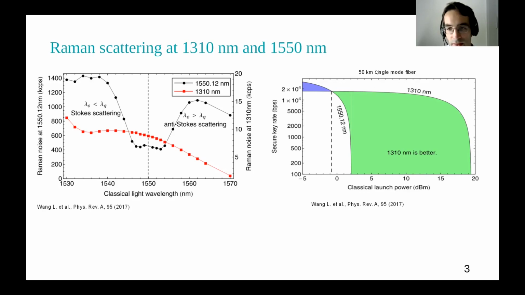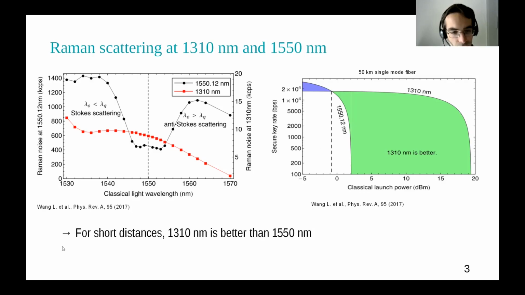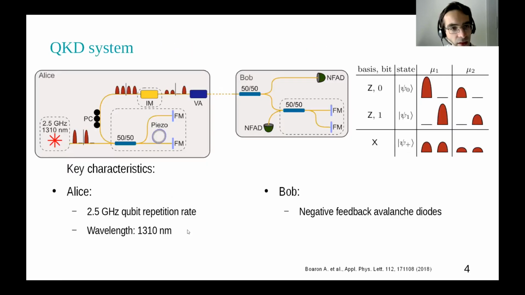For example, here we can see a 50 kilometer single mode fiber simulation of the secret key rate. And we can see that already at quite low launch power, 1310 performs better than 1550. So in conclusion, we can say 1310 is better suited for short network distances. And this is also what we are using in our experiment.